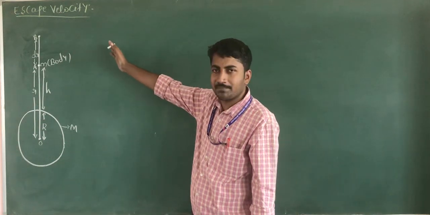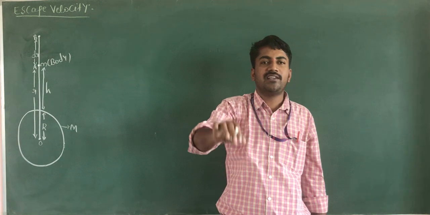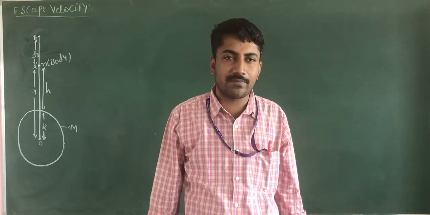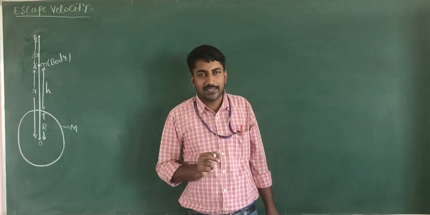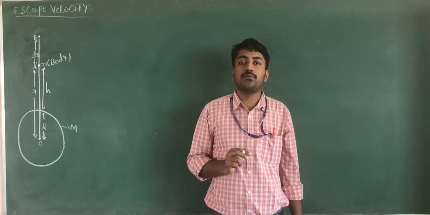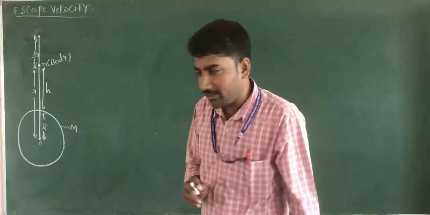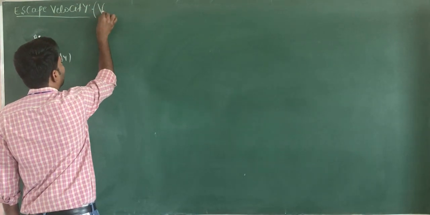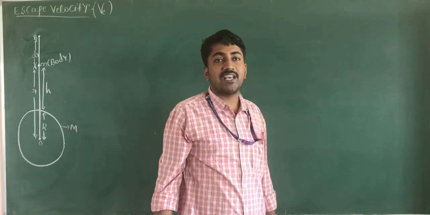Escape velocity means it is the velocity with which the body is projected such that it just may escape from the gravitational pull of the earth. It is the minimum speed of the body. Escape velocity or escape speed is mathematically denoted by the symbol v_e. So what is the expression for escape velocity?